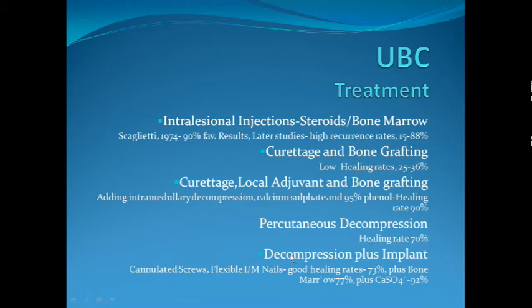But we have much better results when we do a decompression and add an implant like a cannulated screw or flexible intramedullary nail, which keep the cavity decompressed all the time. So percutaneous decompression is one-time decompression. You put a needle in the cyst and you puncture it. But when we add an implant for decompression, like a cannulated screw or flexible intramedullary nail through the cyst cavity,